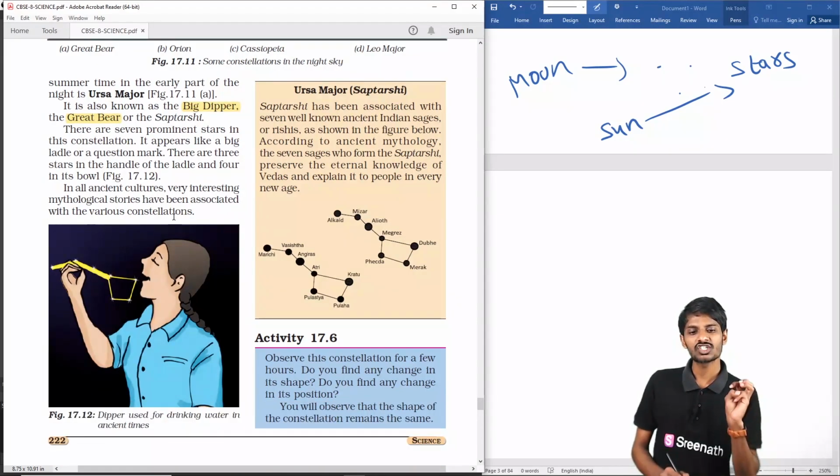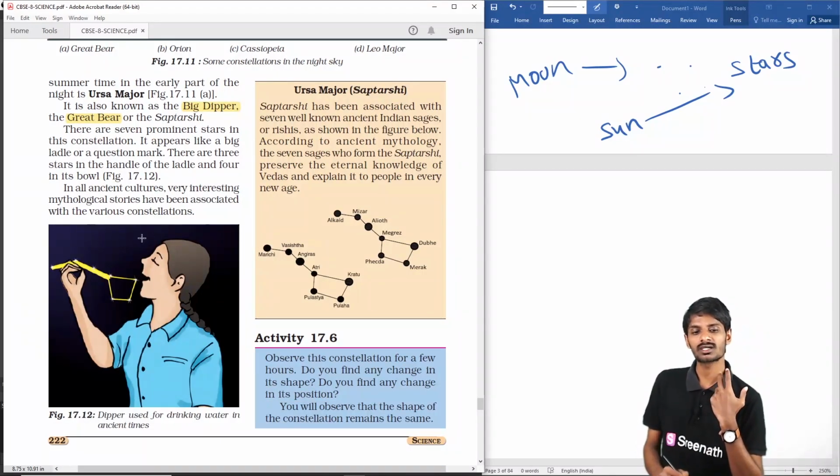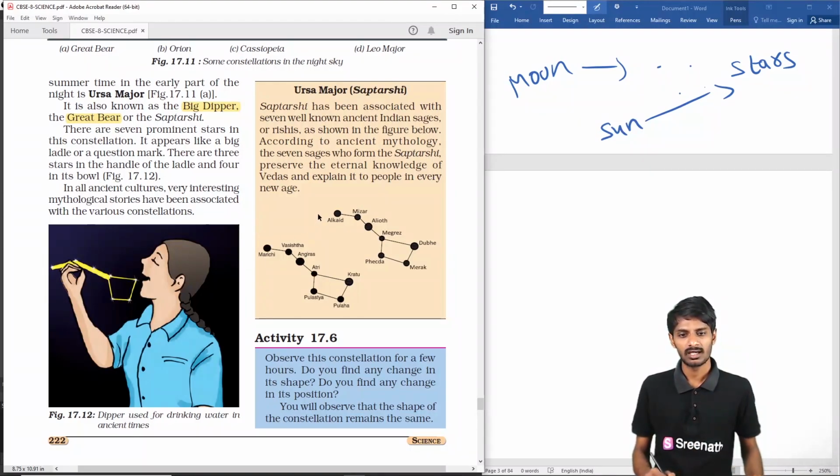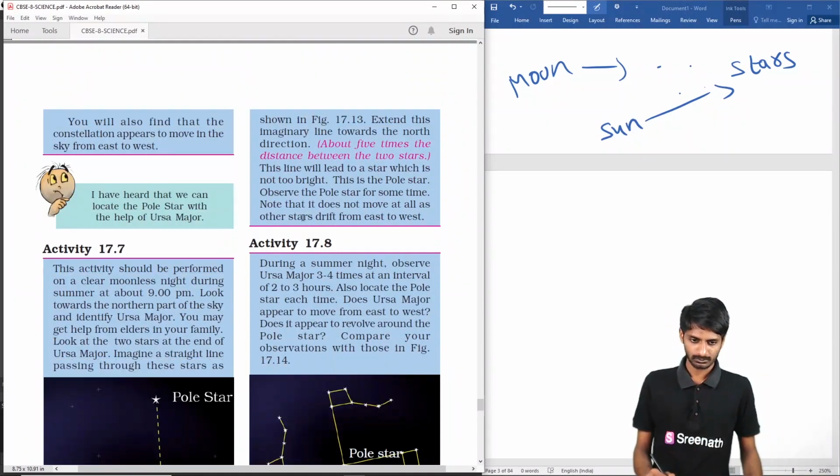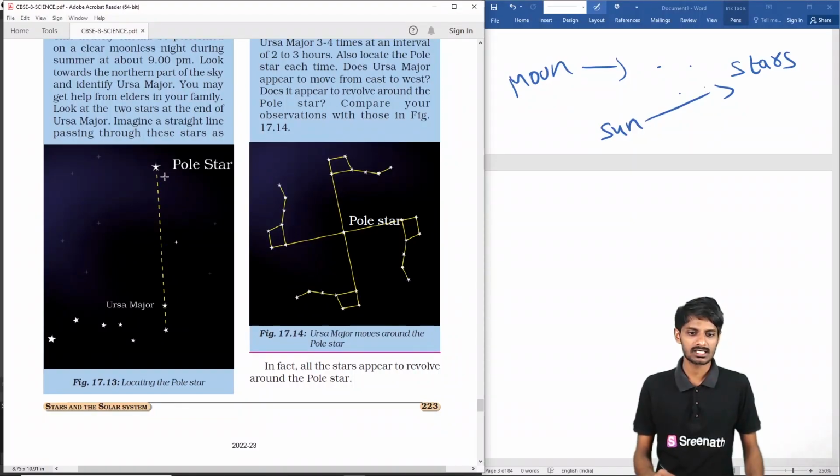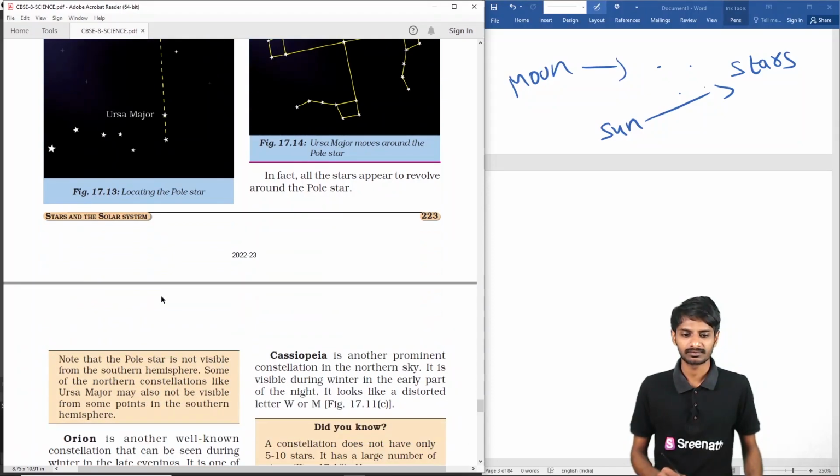In ancient times, many mythological stories were associated with these constellations. If you see, that is the pole star, and that is Ursa Major. So these are the different constellations we have.